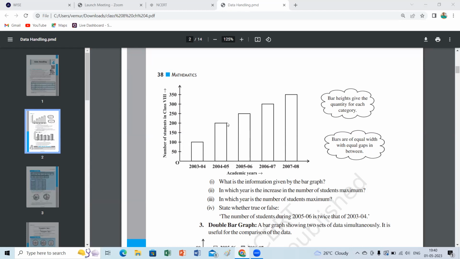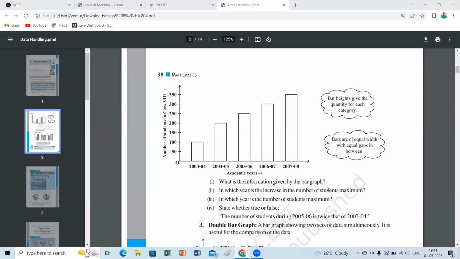In the other cases, 200 to 250, only 50 students are increased. The next year, 250 to 300, here also only 50 students. And last year, 2006 to 2007, 300 to 350. Our question is, in which year is the increase in the number of students maximum? Which year were the maximum students added? 2004 to 2005.